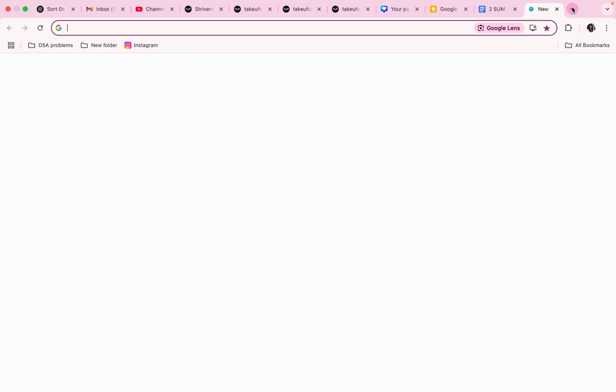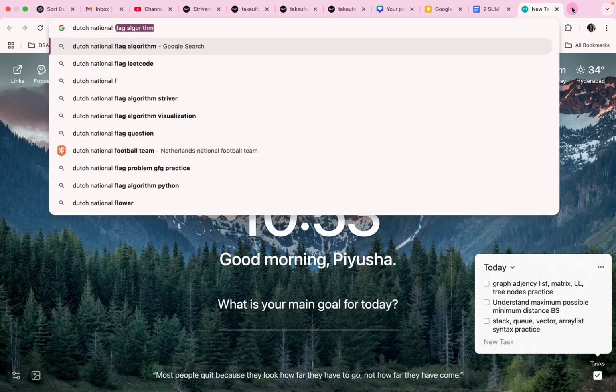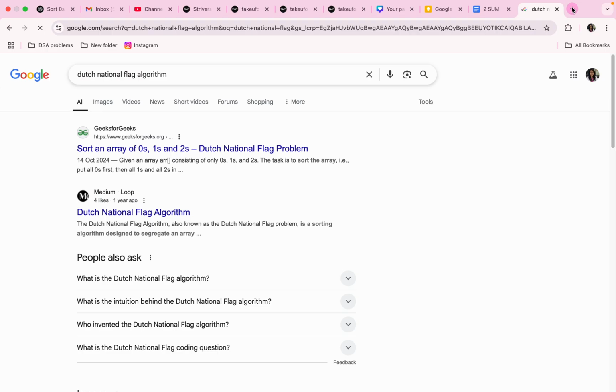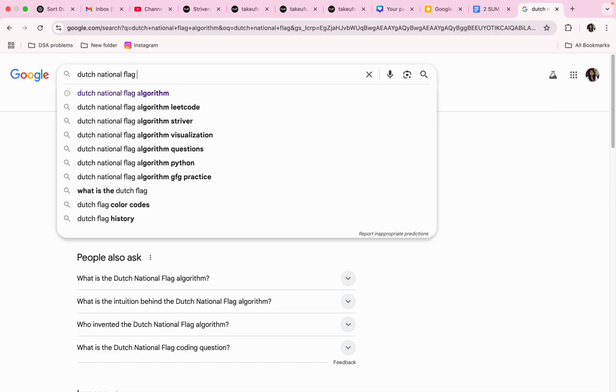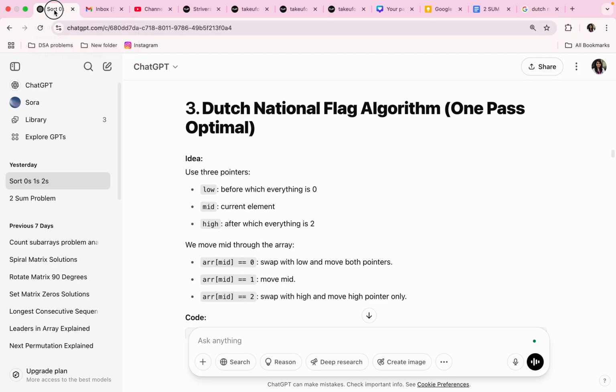How does the Dutch national flag look like? Dutch national flag, not algorithm. Because this flag has three colors, that's why, maybe. There are many flags though, but they have named it after the Dutch one only.